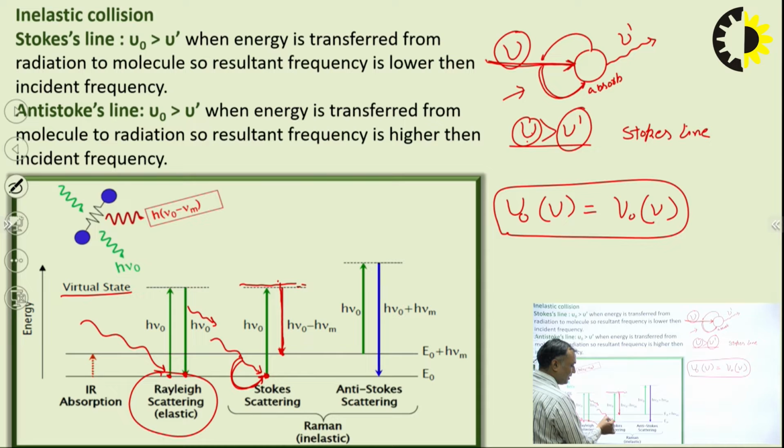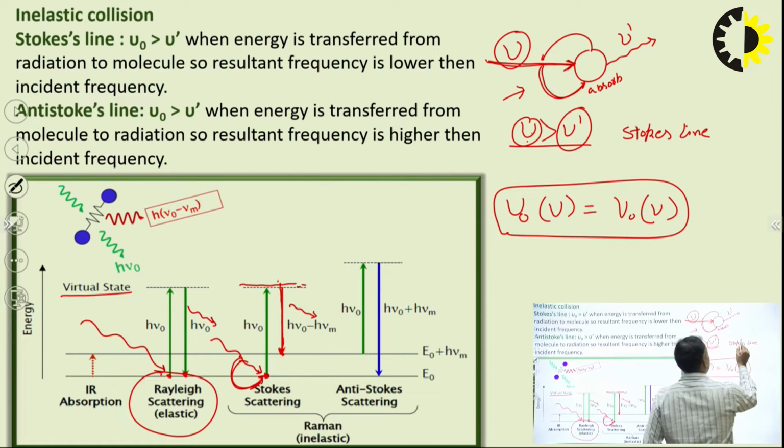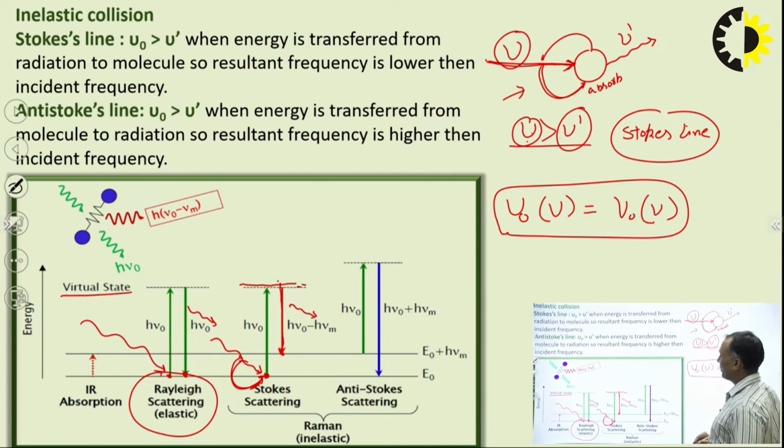The incident light has been reduced here. So the energy of this gets reduced, that's why it will stagnate here, at some upper energy level, and this type of line is named as Stokes line. Okay, I hope that I am able to make it clear to you.